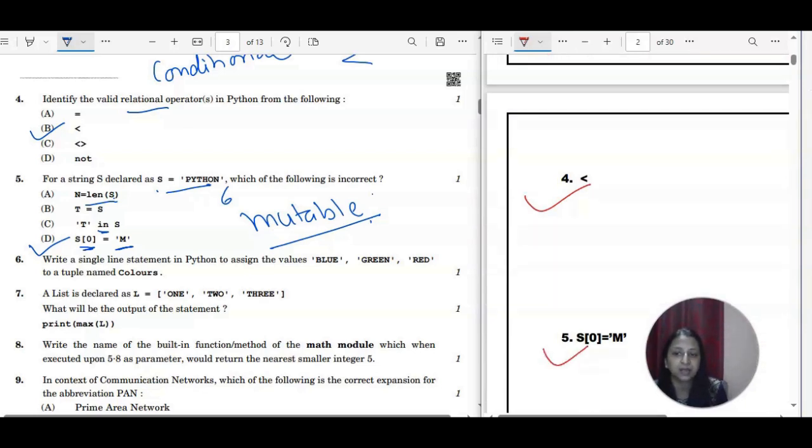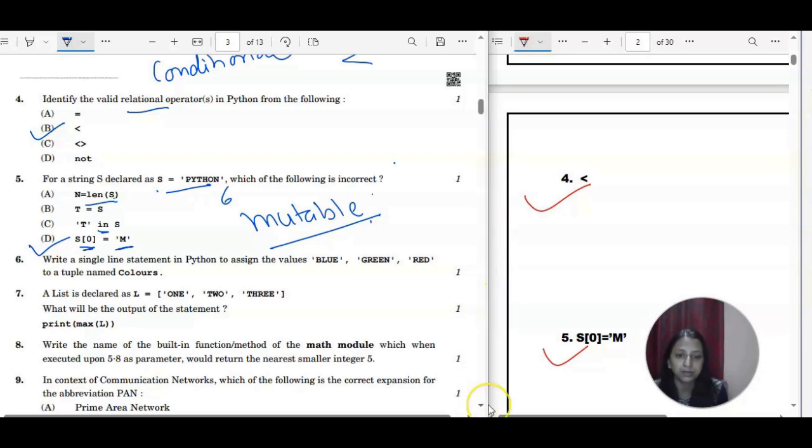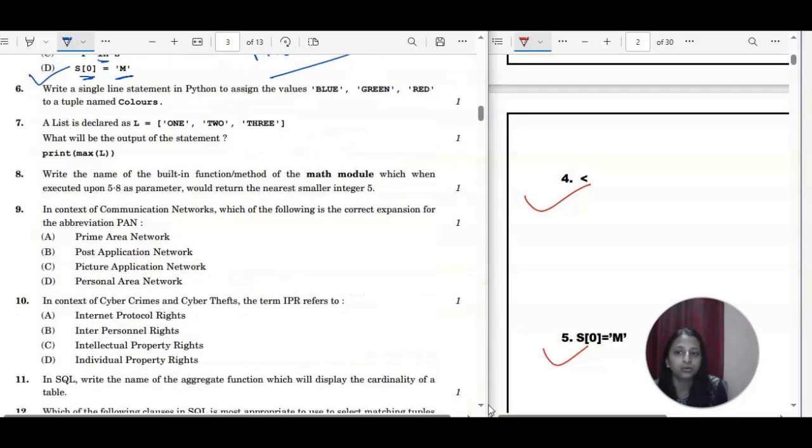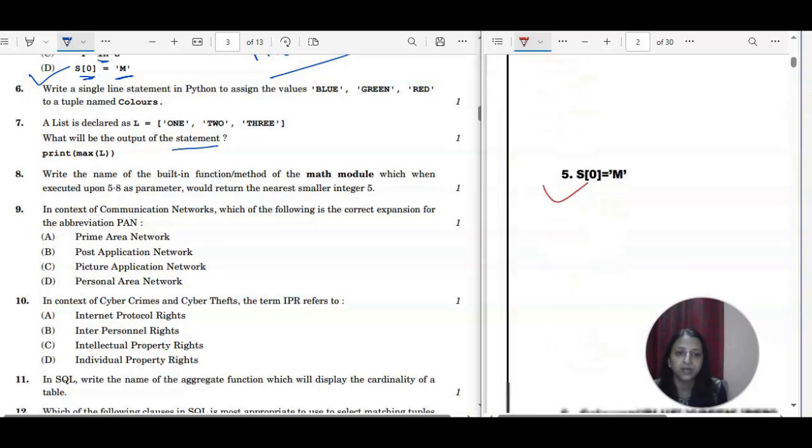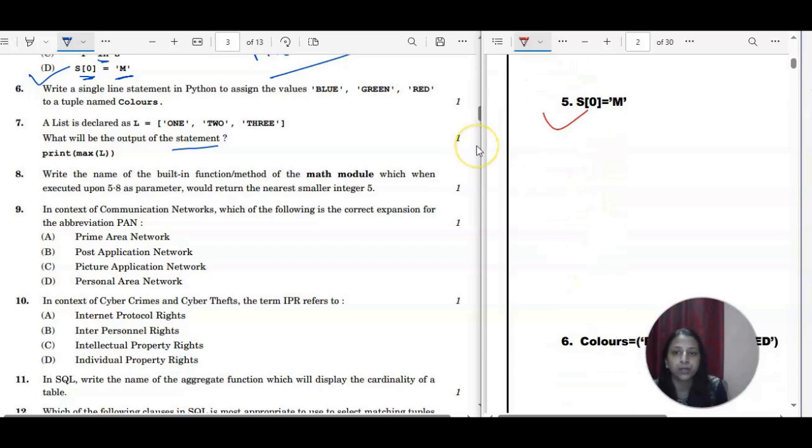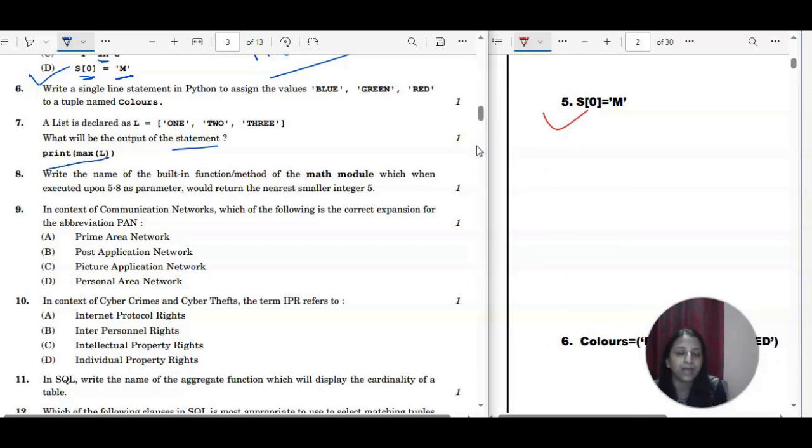Next, a list is declared as L is equal to 1, 2, 3. So 3 values are there in the list. You can see we have 1, 2, 3, right? What will be the output of the statement? So what are the values? It is given as 1, 2 and 3. So you have to find max of L. L is a list, right?